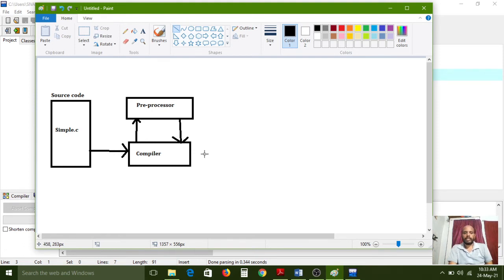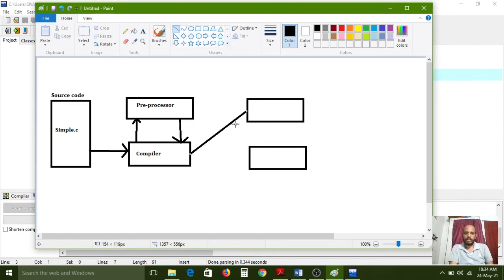Understand? Yes. Next, the compiler. It will read the entire code, and after the compilation is successful, it will produce two files. What are they? After successful compilation, first it will generate